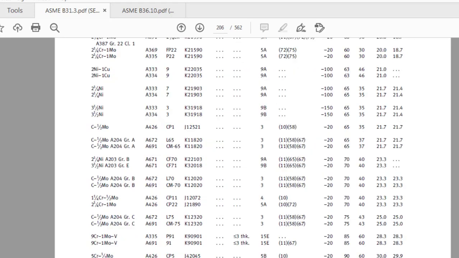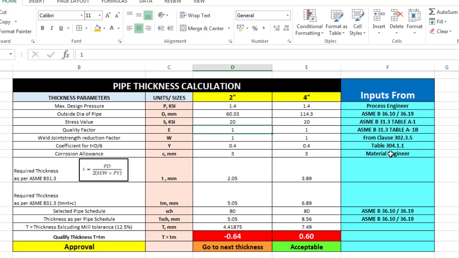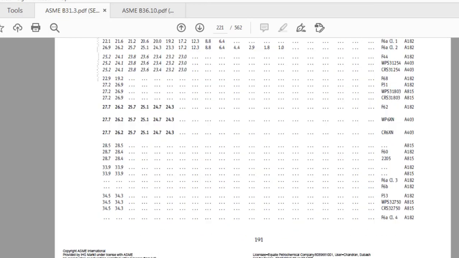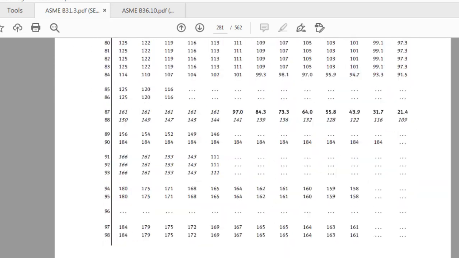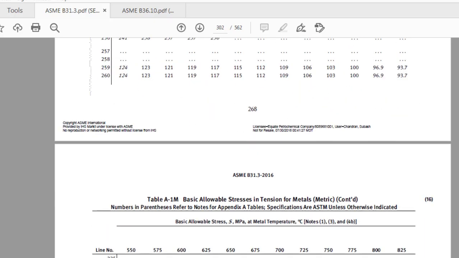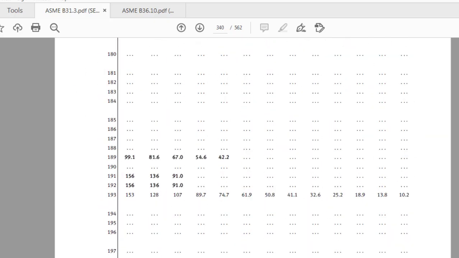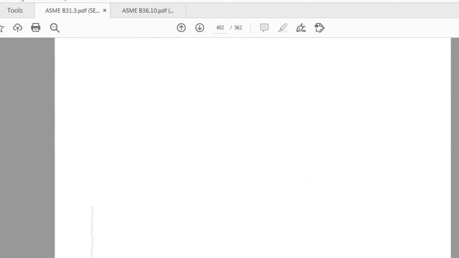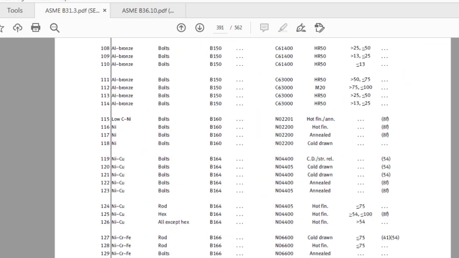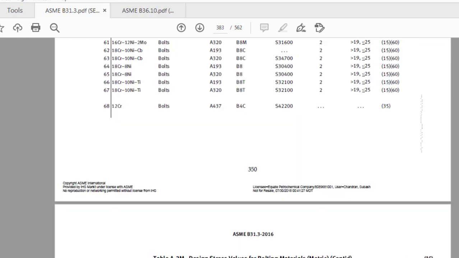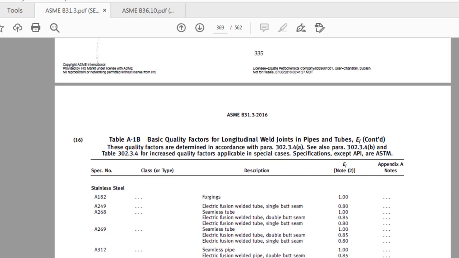To get the quality factor, you have to go to table A1B. So for A1B, you have to come down a little bit over here. Now we are in table A. Now it has to go to table 1A and 1B. Yes, I think we have skipped it. Yes, you see the table 1B actually.